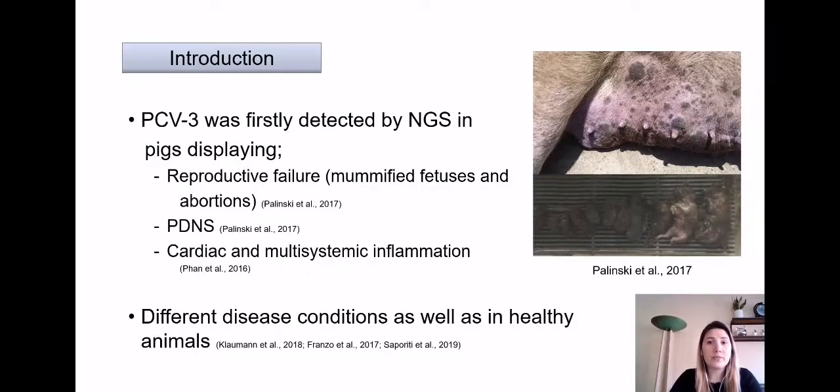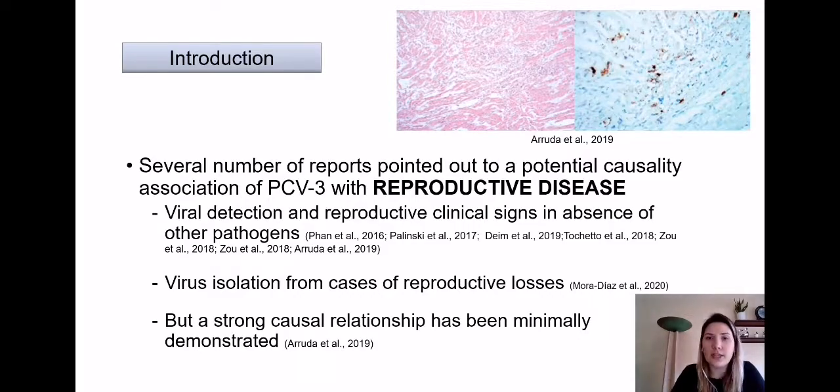Since then, the virus has been identified in pigs affected by several disease conditions and also in healthy animals. Although there are publications of infected pigs with different clinical signs, a high number of reports converge to a potential causal association of PCV3 with reproductive disease. This association is due to the viral detection in animals displaying reproductive clinical signs in absence of other pathogens, and also due to PCV3 virus isolation from cases of reproductive losses.